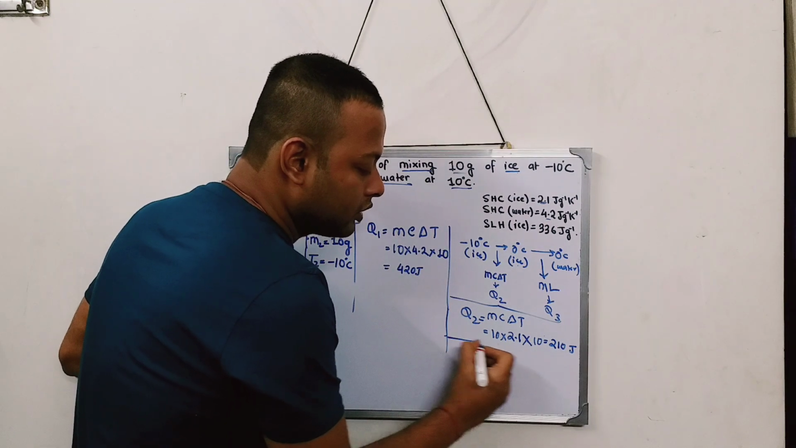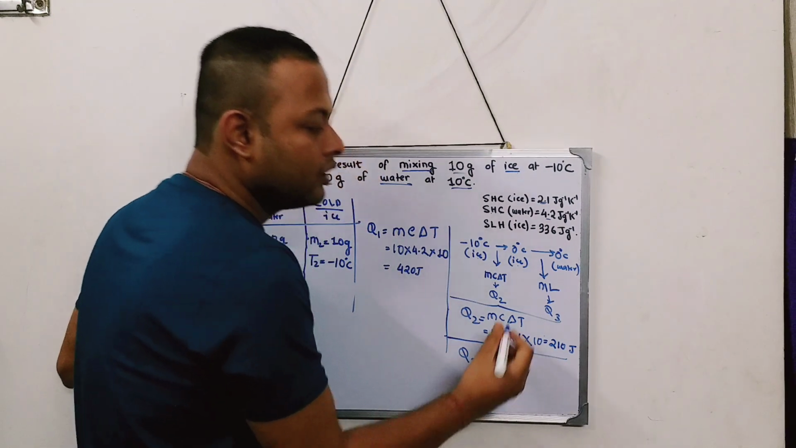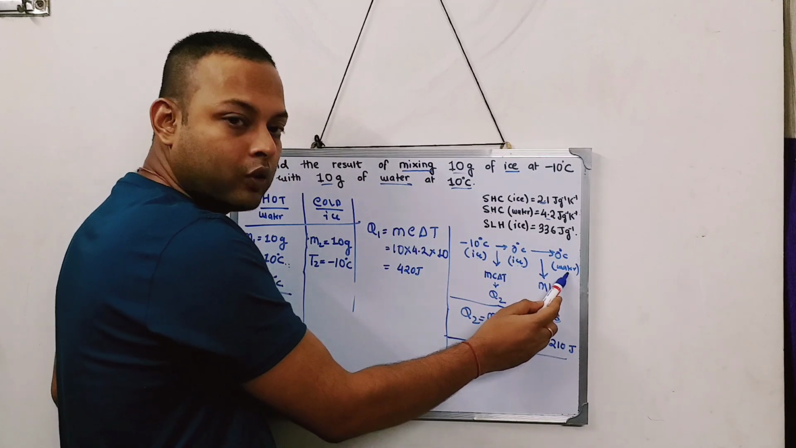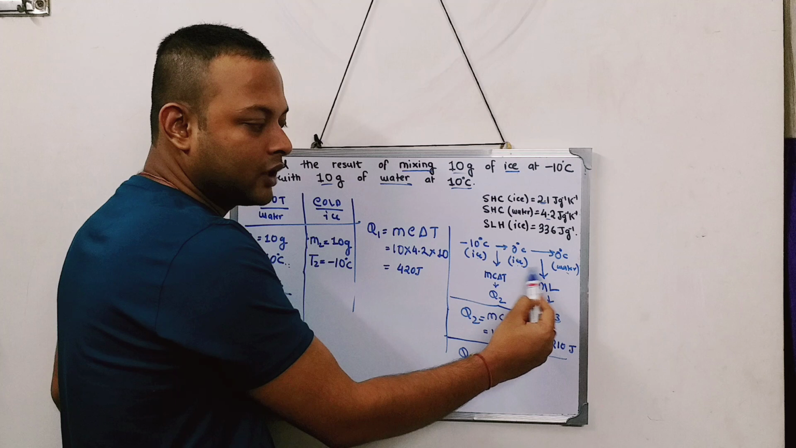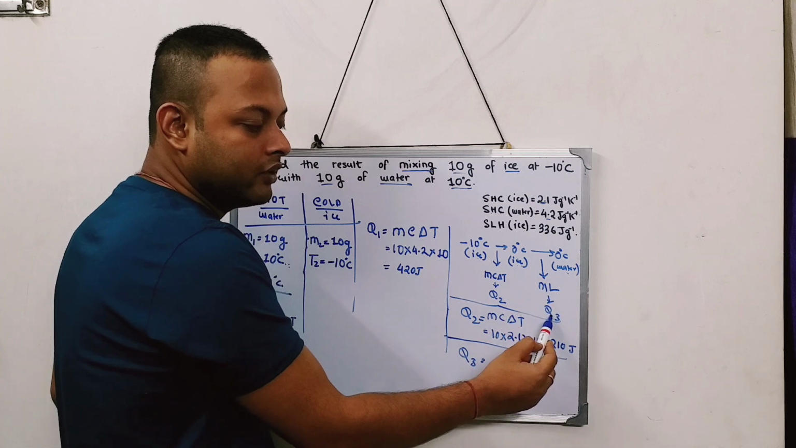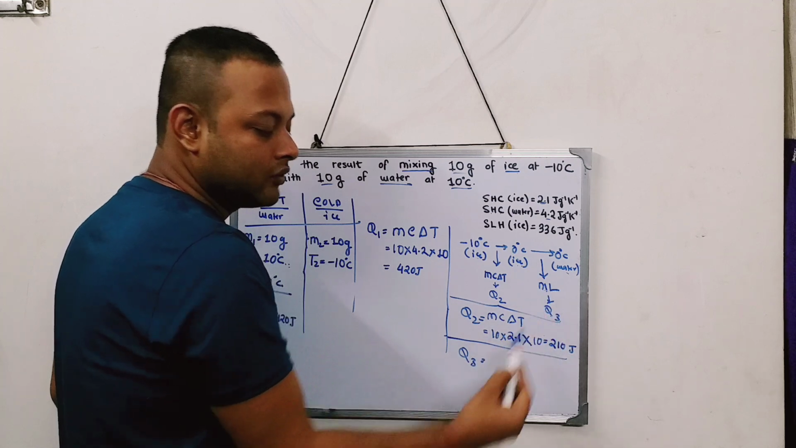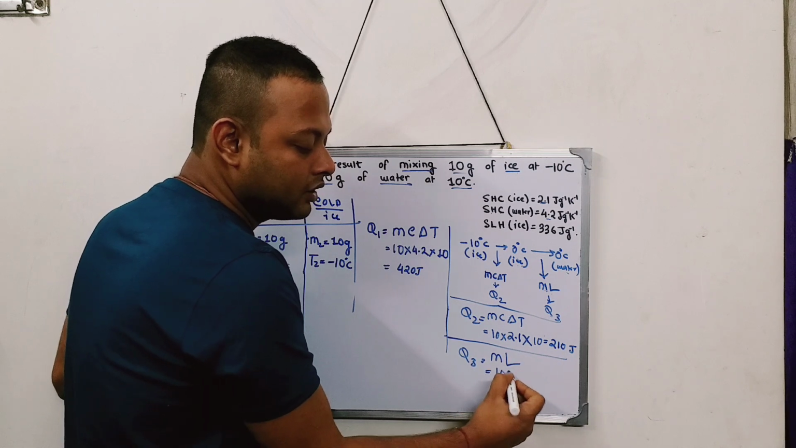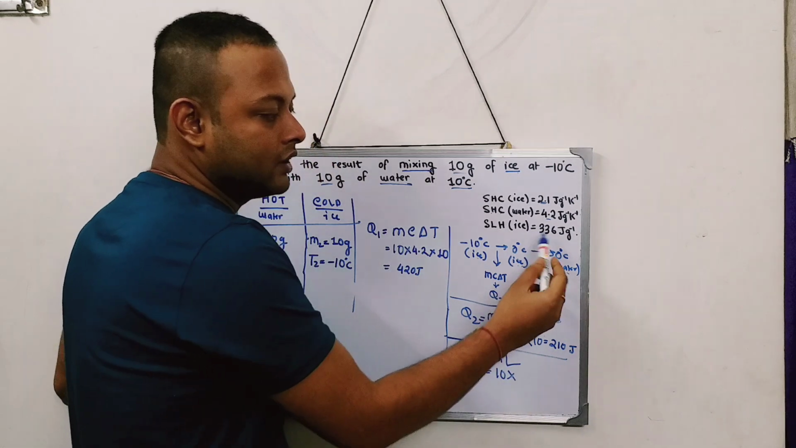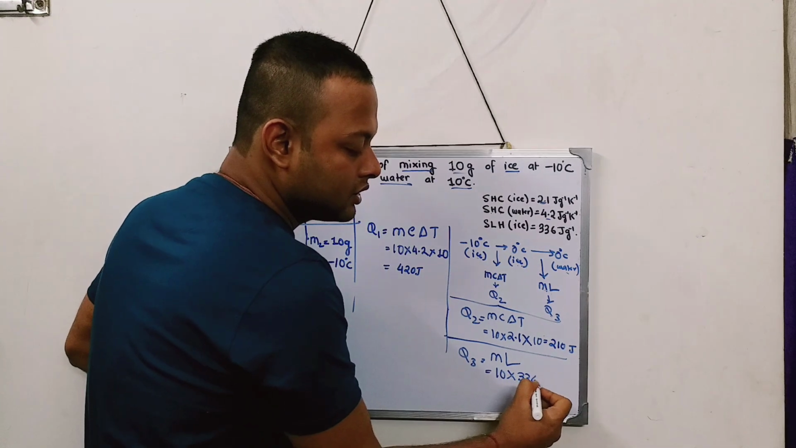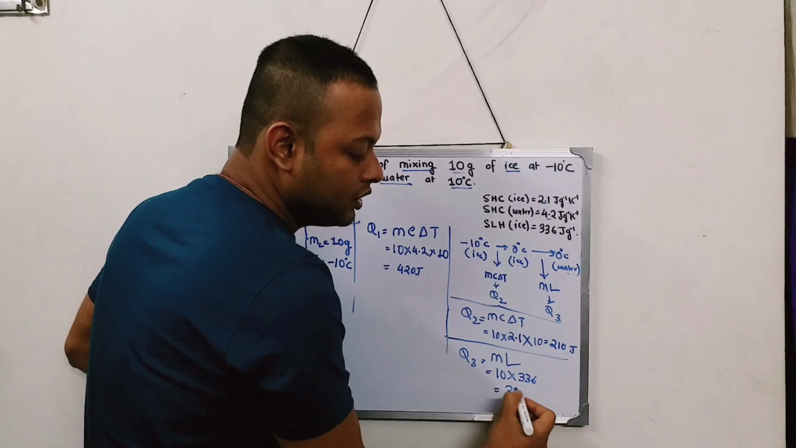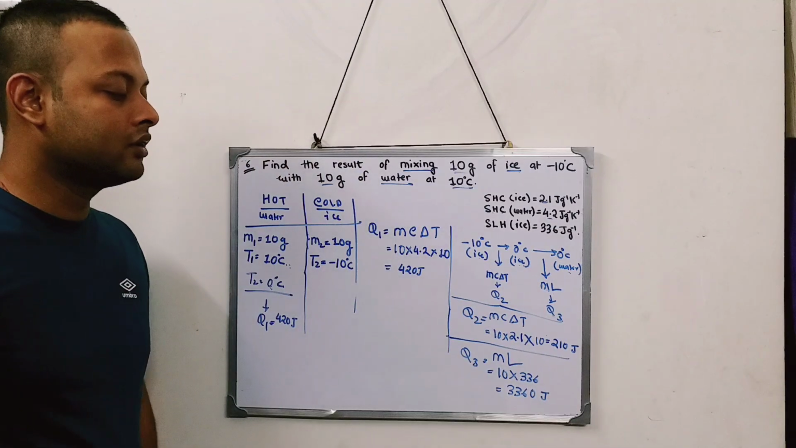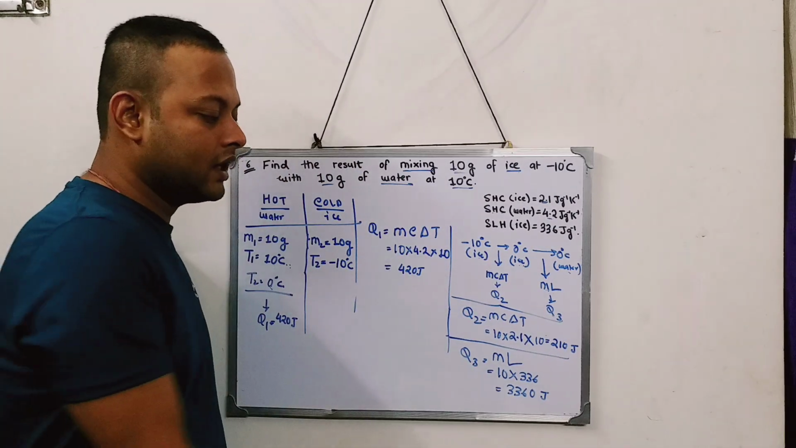Now Q3. Q3 is what? I have to go from 0 degree centigrade ice to 0 degree centigrade water. So there is what? There is a state change. And when there is a state change, the amount of heat absorbed is ml. I have to use the formula ml. So Q is equal to ml. Mass is how much? 10. And what is the latent heat of ice? 336, which is equal to 3360 joule. Okay, 3360 joule of heat is absorbed.